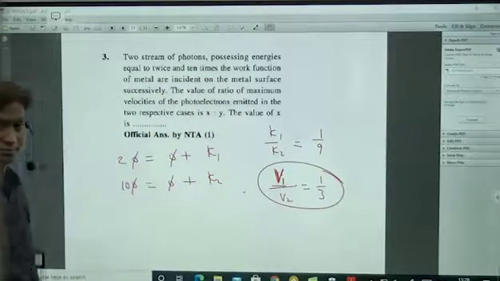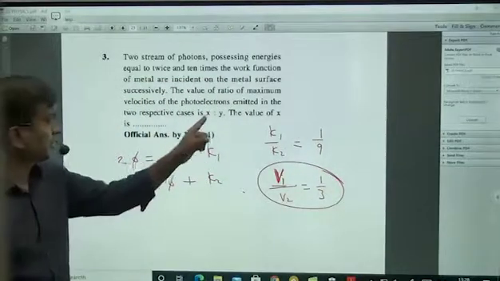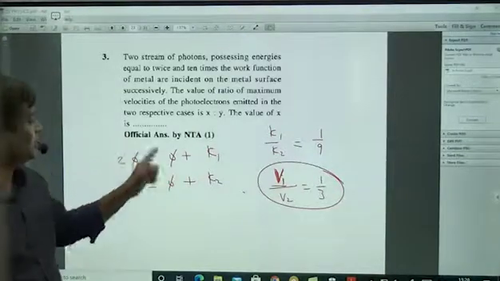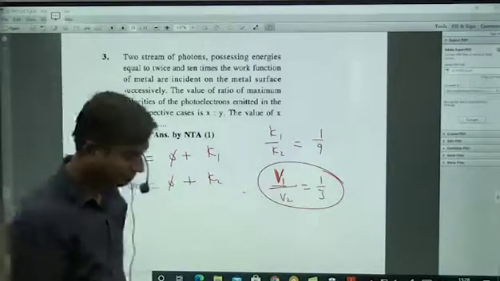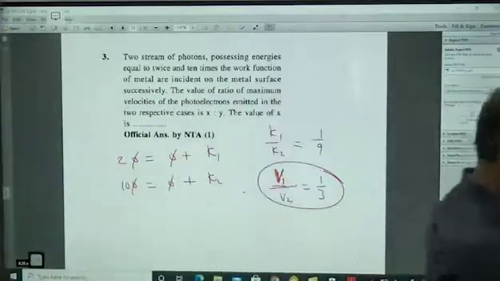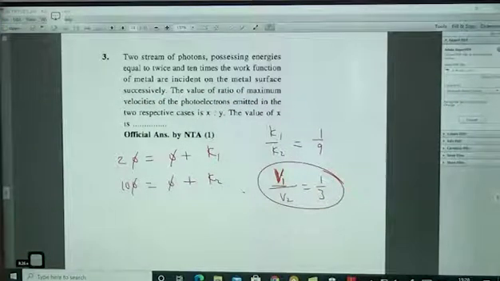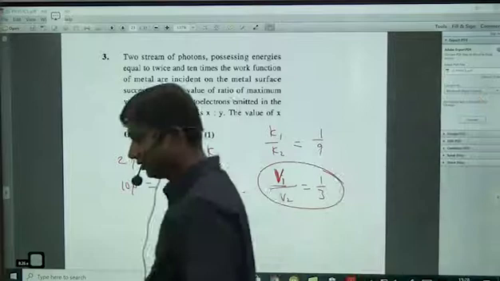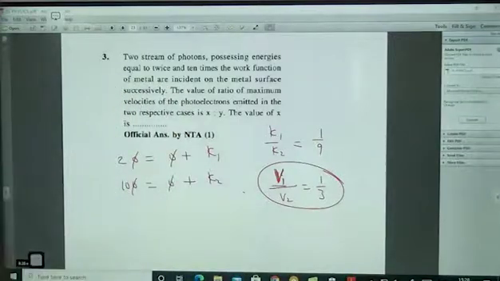What is the ratio of the velocities? x:y means 1:3 is the answer. But they are asking only the value of x, which is 1, because the ratio is 1:3. So it is a simple photoelectric effect question, a standard formula, and from that only they have asked the question.